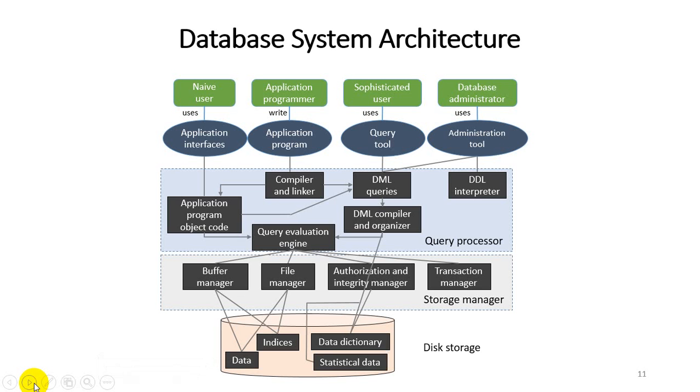And the last thing is statistical data, which is maintained to store statistical information about the data. For example, how many times particular data is used, how many different users can access a single particular record, and how many users access a frequent data item of a particular database. So it is maintained by the statistical data. So with the help of all three things, the view level, query processor and storage manager, a disk storage is maintained in a database management system.